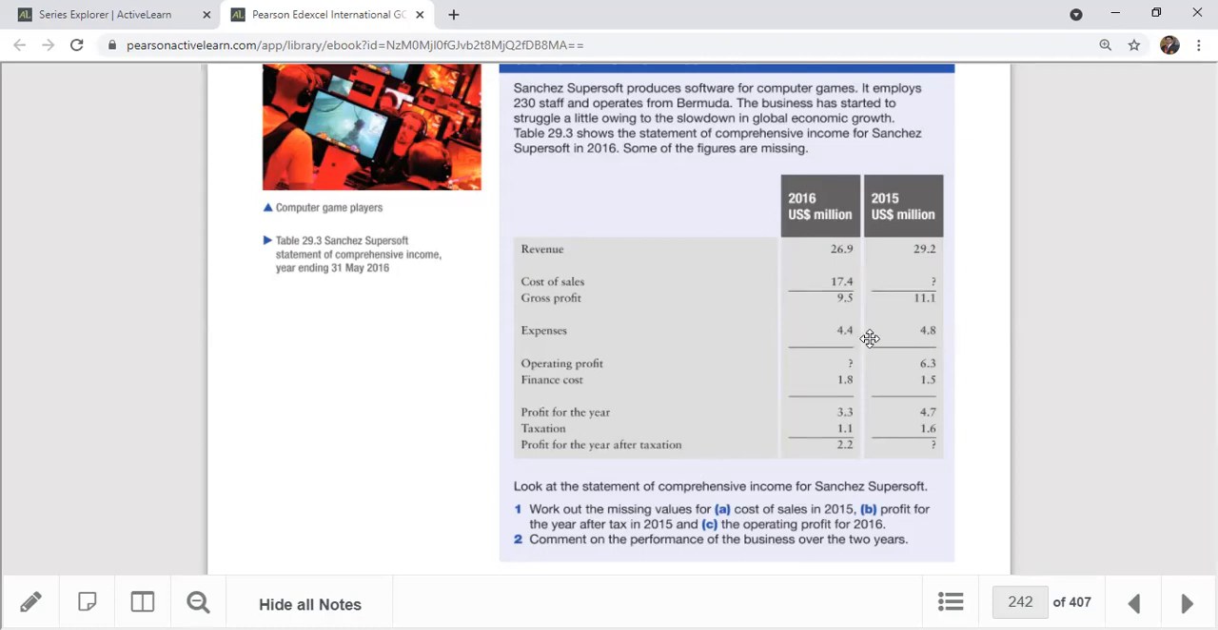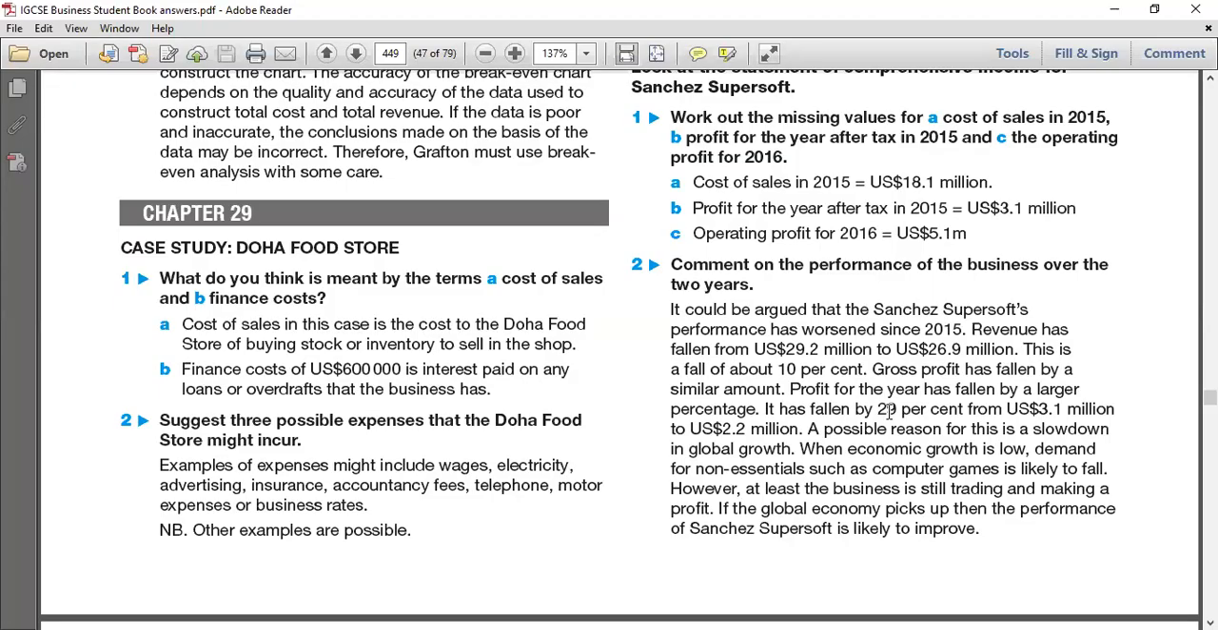Finding single figures is the easy part, but the comment section, when you're writing this kind of question, can become a 6-mark question. Analyze the performance about this Sanchez SuperSoft business. Like that, when you're asked to analyze, or sometimes it can be an outline question, you have to explain with the numbers, the numerical values, plus you have to explain with the percentage values.